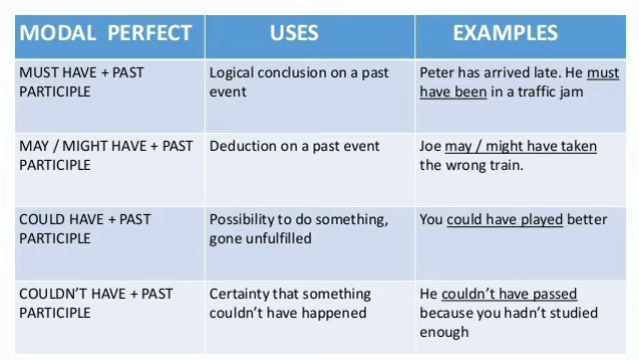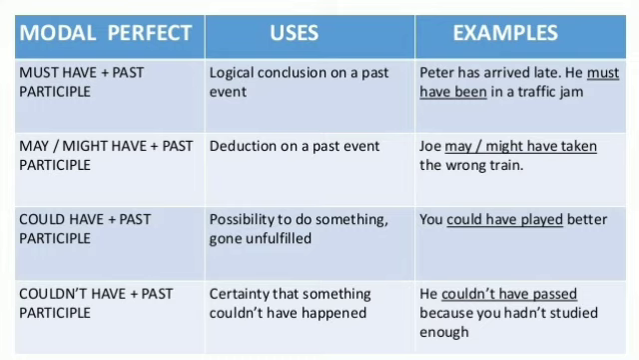Next modal of the past is could have, and could have plus past participle we use in a sentence. Its use is for the possibility to do something that went unfulfilled. Let us see the example of it. You could have played better, means there was a possibility to play better.